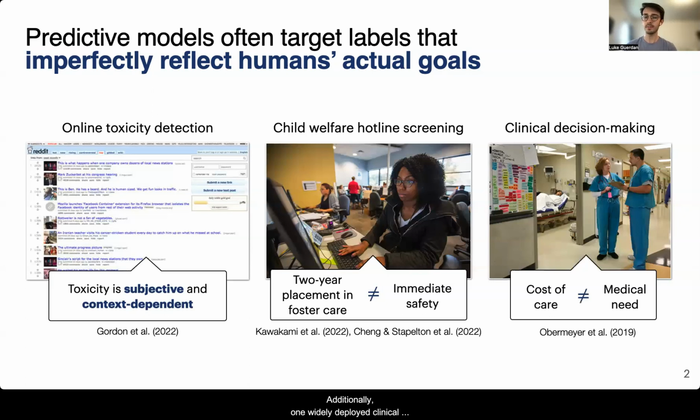Additionally, one widely deployed clinical decision support tool identified high risk patients by predicting the dollar cost of their hospital stay. However, the cost of medical care is an imperfect proxy for medical need because many patients might have artificially low costs due to lack of insurance or other discriminatory factors.